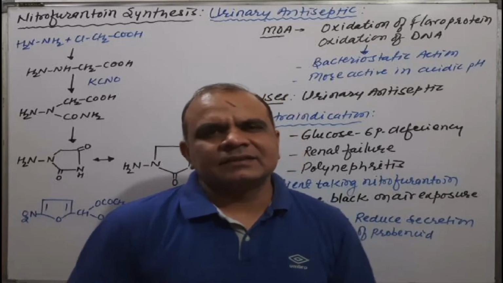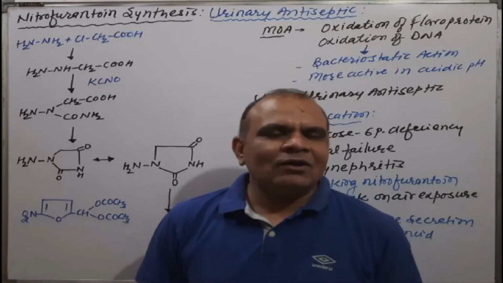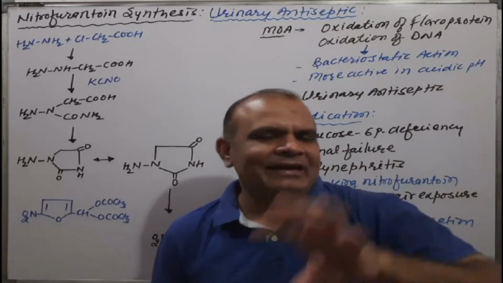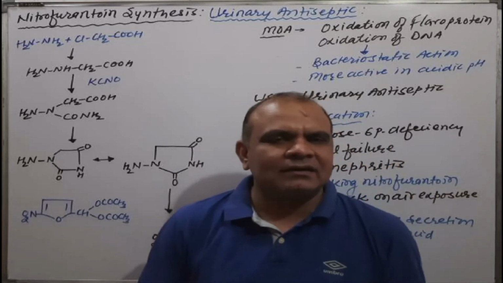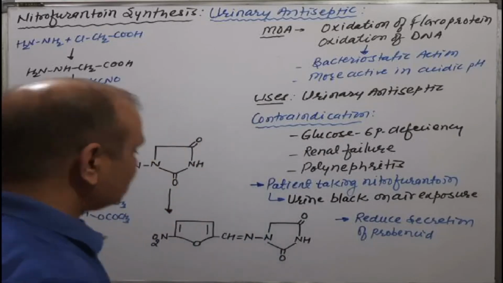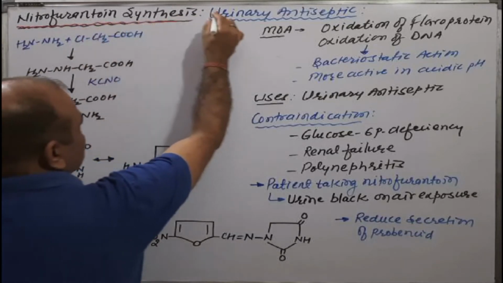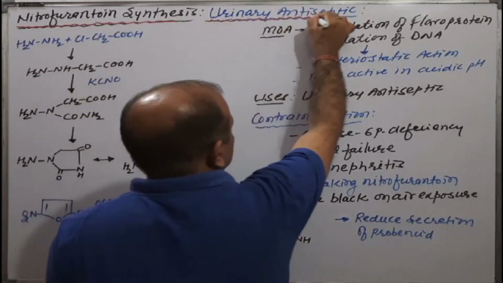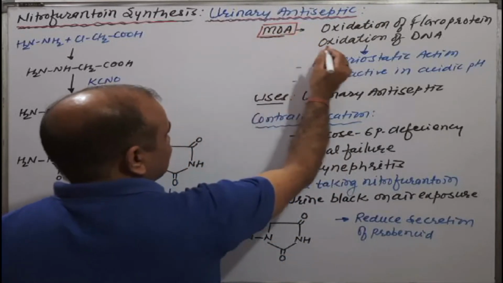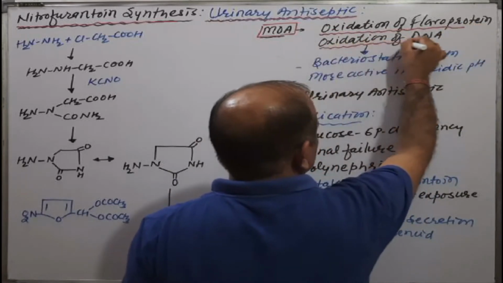Dear students, today we will discuss the synthesis of nitrofurantoin along with the complete information about nitrofurantoin. As we have discussed, nitrofurantoin is a urinary antiseptic. Okay, let us discuss the nitrofurantoin synthesis. It belongs to which category? Urinary antiseptic. Urinary antiseptics have a mechanism of action, that is oxidation of flavoprotein as well as oxidation of DNA.